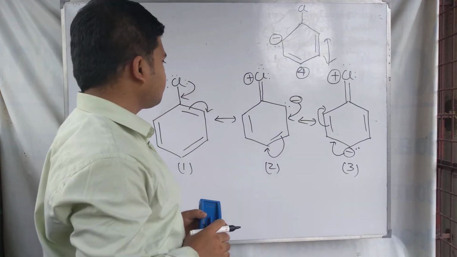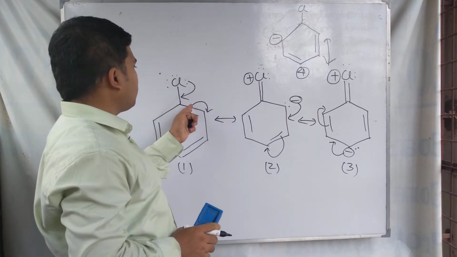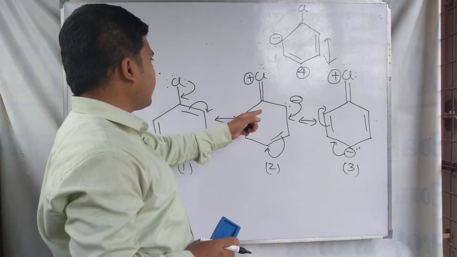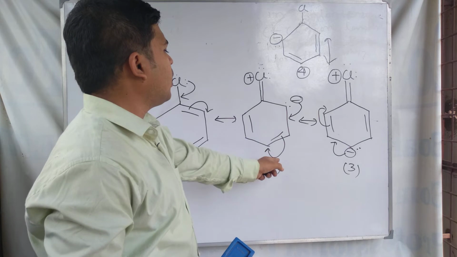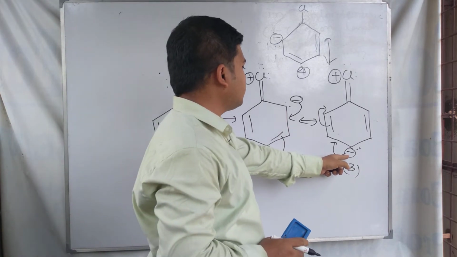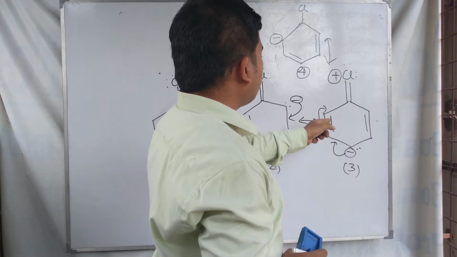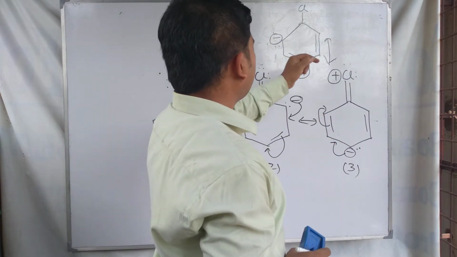First, the lone pair forms a pi bond, and next the negative charge forms a bond between these two carbons, and another carbon becomes negative in this structure.